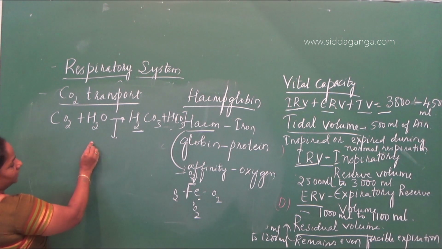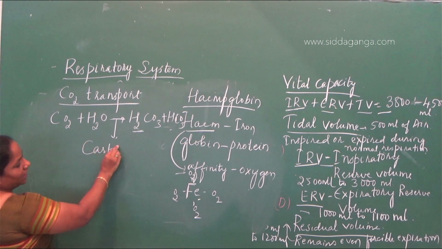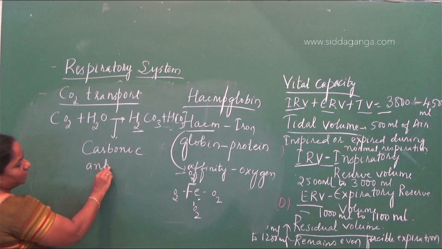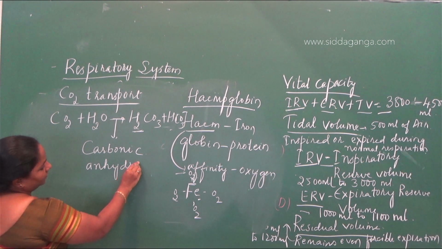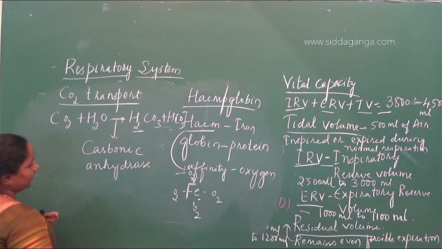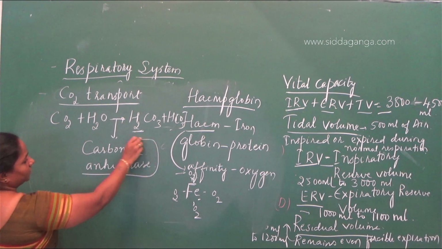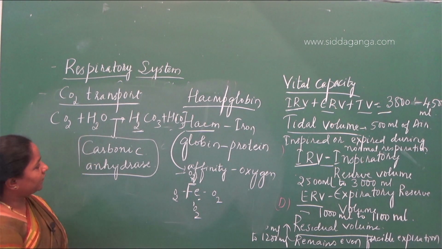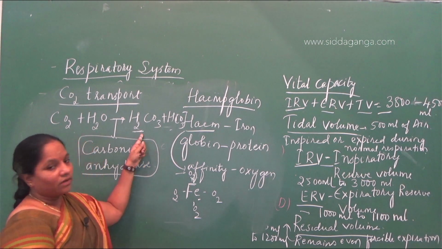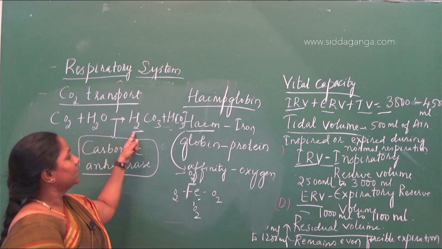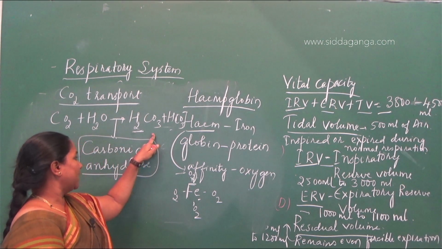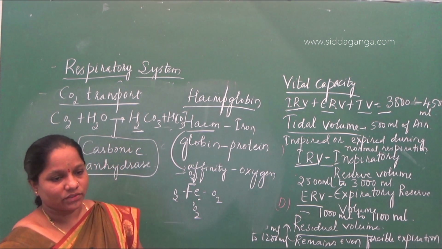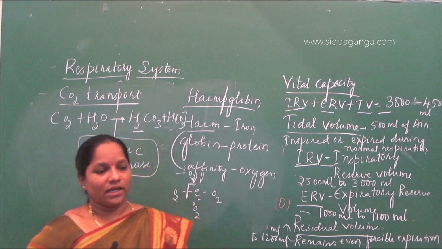So the enzyme called carbonic anhydrase will increase the rate of reaction. So the enzyme that helps in the transport of CO2 when it combines with water in the red blood cells, forming these components, is carbonic anhydrase. So the answer will be carbonic anhydrase.